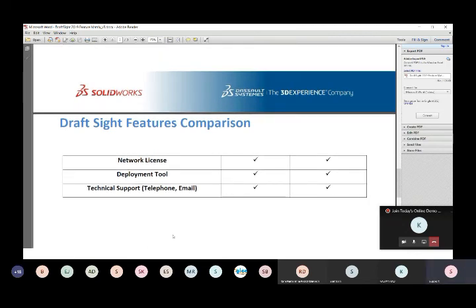And these will come in network licenses, and we also provide technical support. There is no other 2D solution that has this particular advantage of giving technical support. If you have any problem, you need to resolve it on your own with the other solutions. But for DraftSight, we completely give complete technical support, as per the tool side or the application side, both. So we will give the support for you.